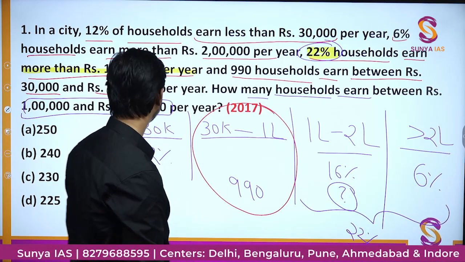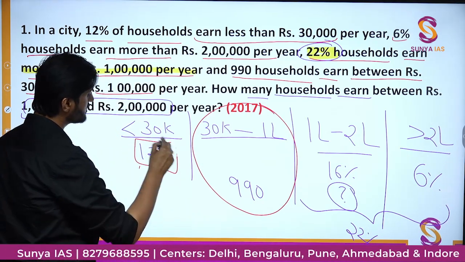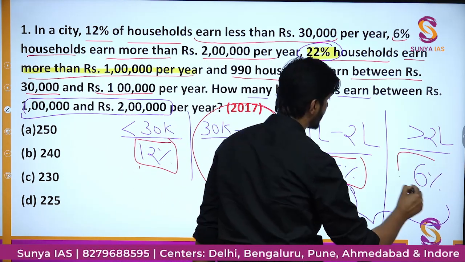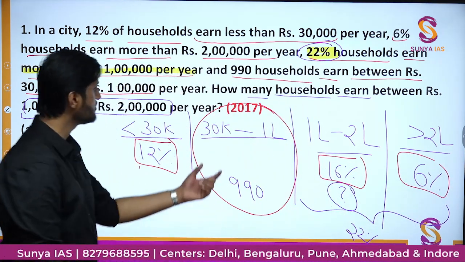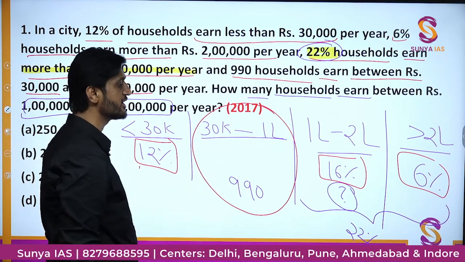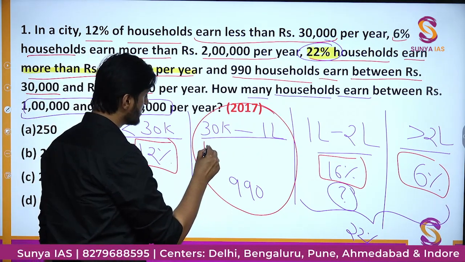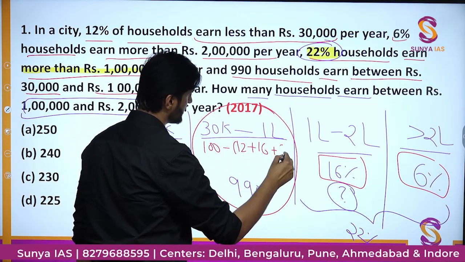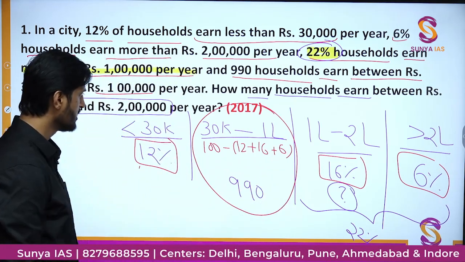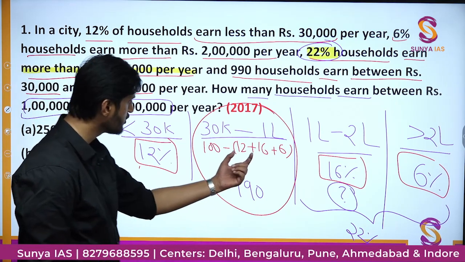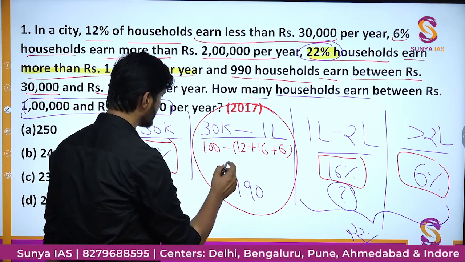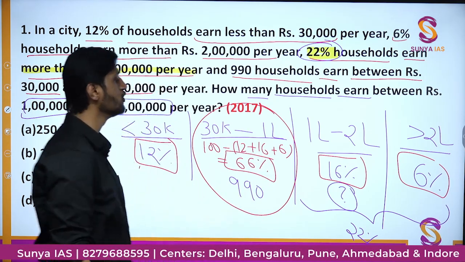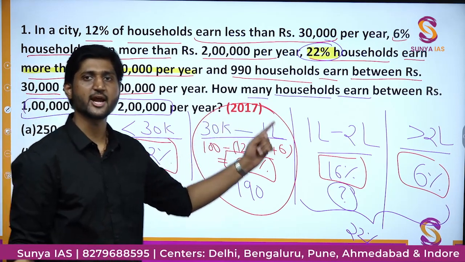So if this bracket contains 12% people, this bracket contains 16% people, and this bracket contains 6% people, how many people are contained in this 30,000 to 1 lakh bracket? They are nothing but 100 minus (12 plus 16 plus 6)%. If you add all of them up, I think you will get 34 here. So 100 minus 34 is going to be 66%. So 66% of the households actually fall in this category.